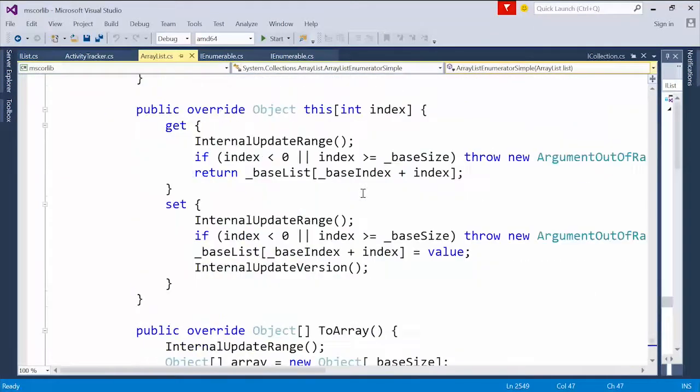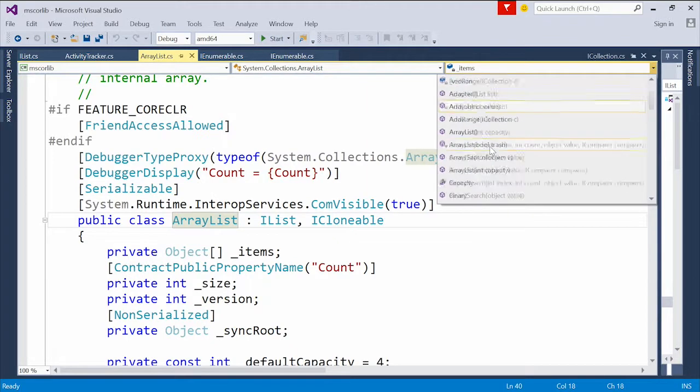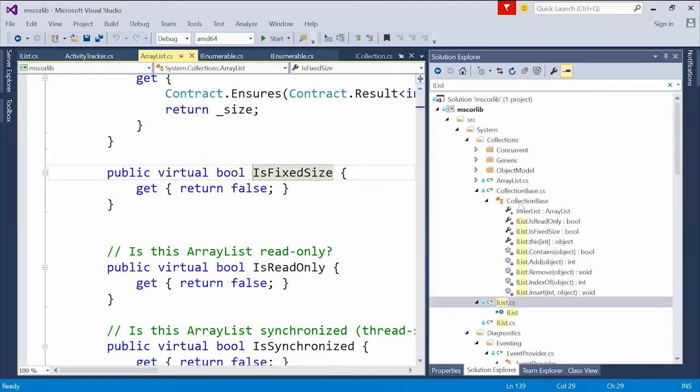I'm inside the enumerator at the moment. Let's go back up to just the ArrayList itself. And if I look at its IsFixedSize method, we can see that it's just going to return false because it's not a fixed size. It knows how to add and remove items from it. So that means the rest of the methods that are part of this contract, they're all fulfilled. And so that's a great example of where we actually need to be able to implement all the various components of that interface.